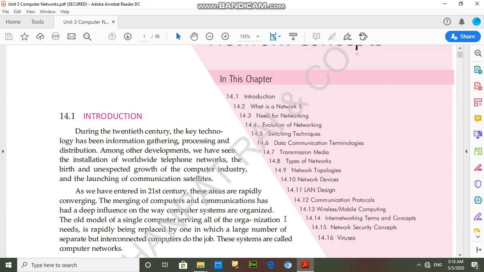So first of all, we have to study the introduction of networking. Students, first we have to understand the meaning of networking.